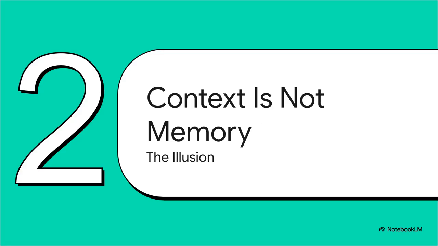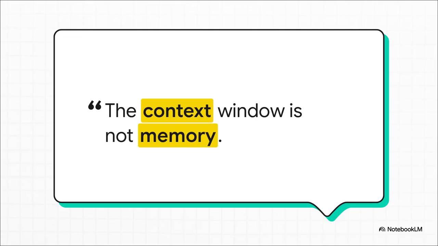Section 2. Context is not memory. To fix this massive missing infrastructure problem, we have to shatter the most common illusion in AI development. The context window is not memory. This is the crucial paradigm shift you need to make right now. It feels like memory, sure, because your agent can temporarily recall what you said a minute ago. But here's the secret. Your agent never actually stored a single thing. It was just rereading a temporary transcript back to itself. And the second that token limit runs out, that transcript goes straight into the shredder.